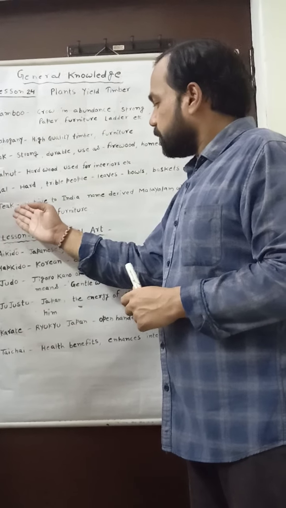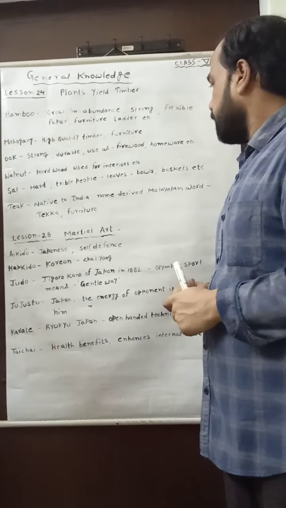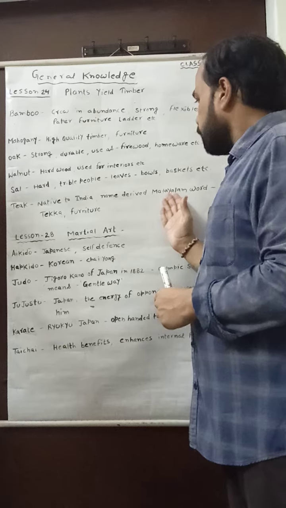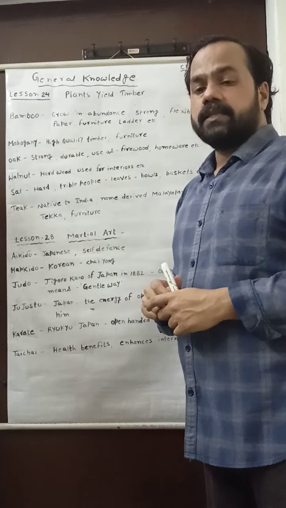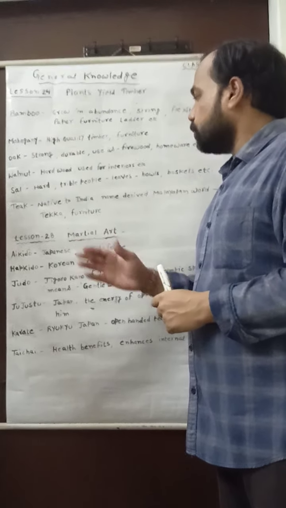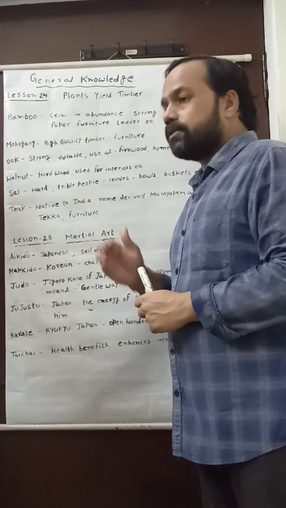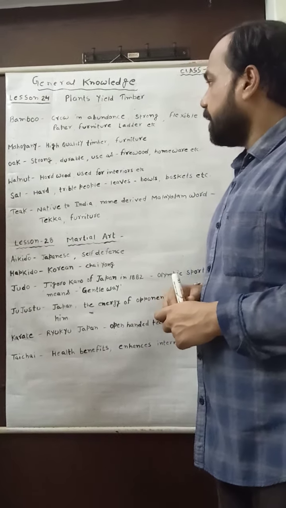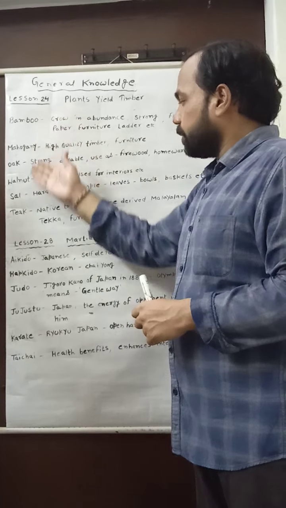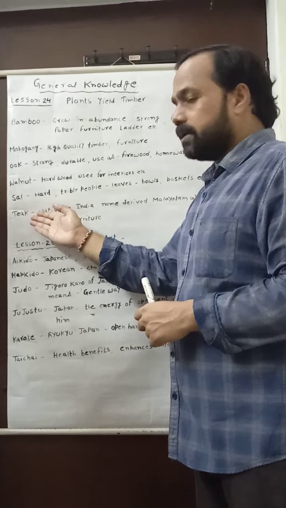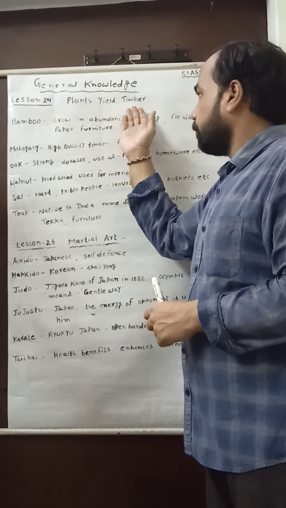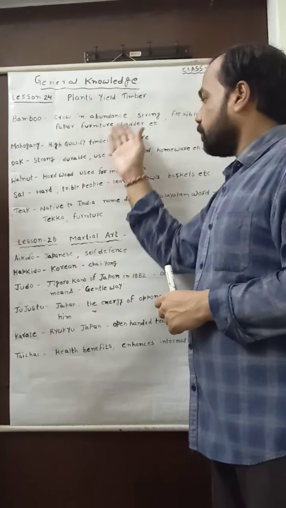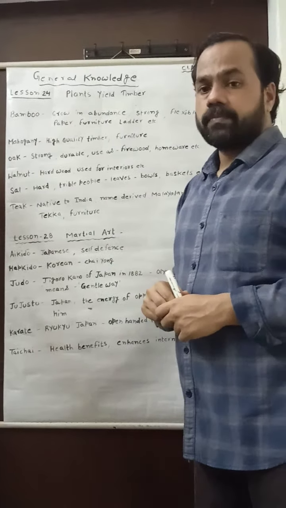The name teak is derived from the Malayalam word tekka, and teak is basically used for making furniture. My dear students, I have discussed all these important plants, which produce important timber used for these important purposes.